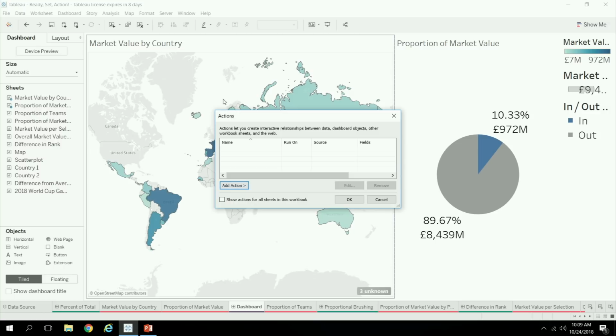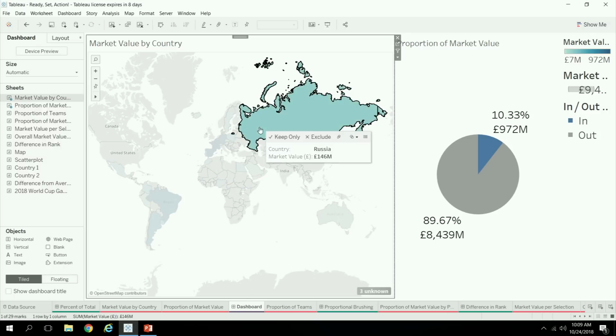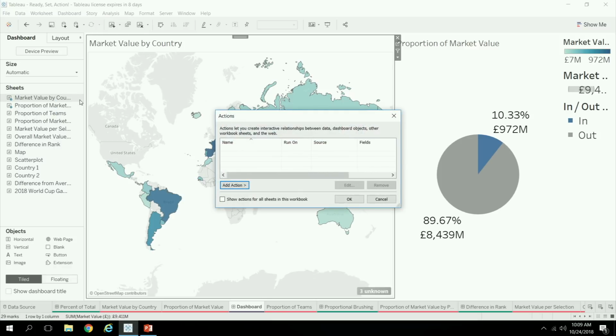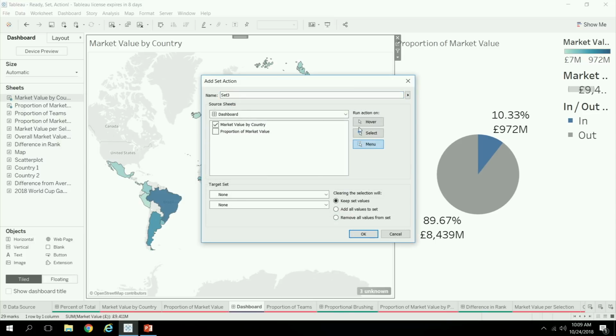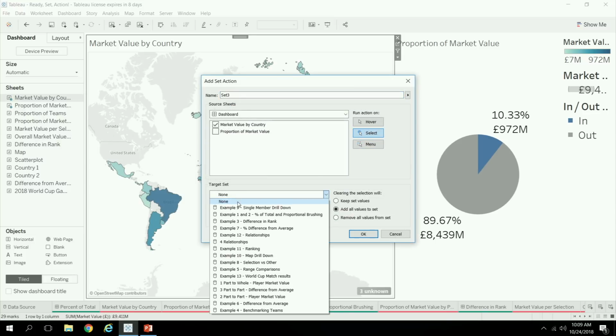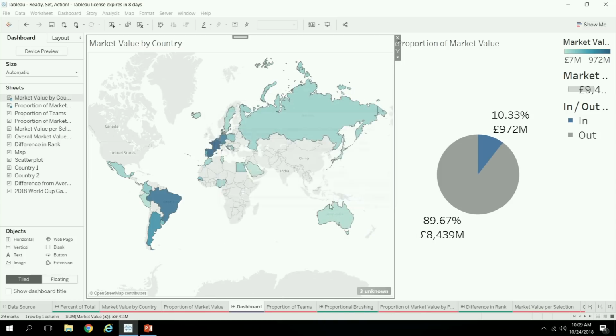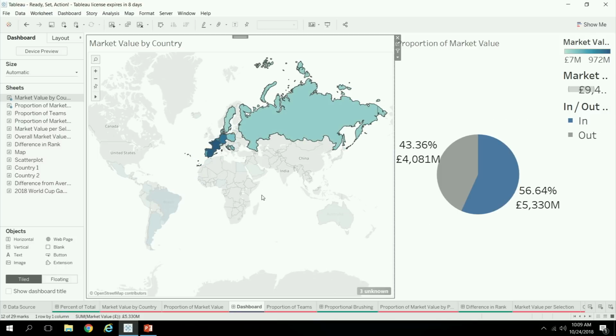So at the moment, if I click on things, nothing happens because that value is hard-coded to France. But I'm going to just link this sheet to that set by adding a set action. And so the market value by country is now going to target this particular set here of teams. And so now when I go and make a selection of countries here, it's updating that dynamically without any calculations. This is pure drag and drop.